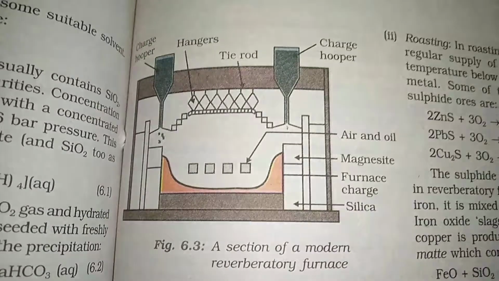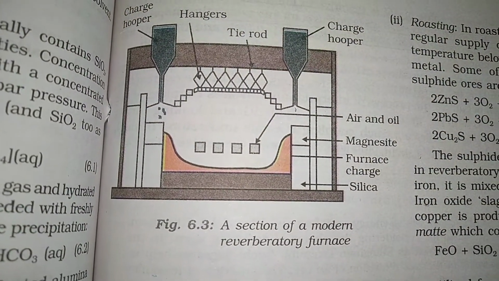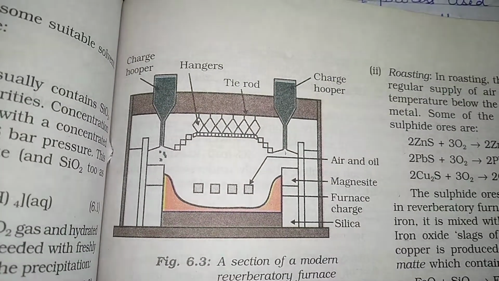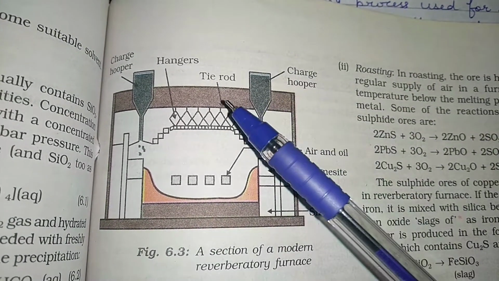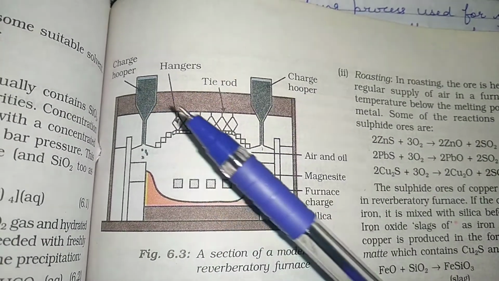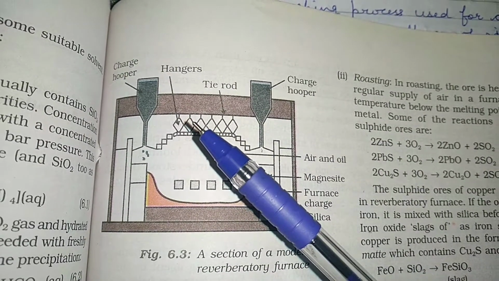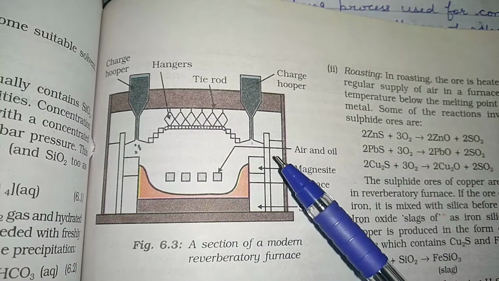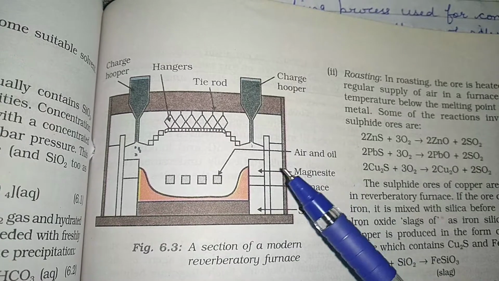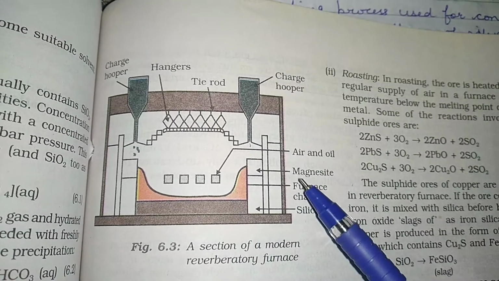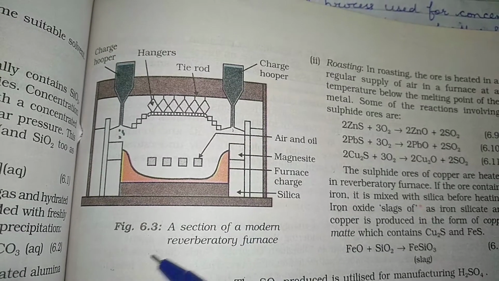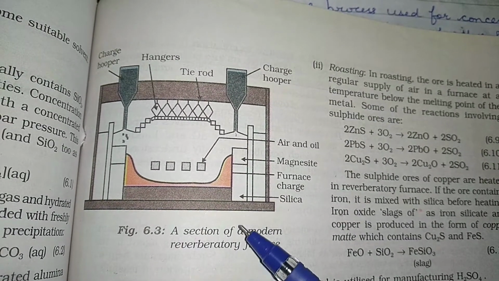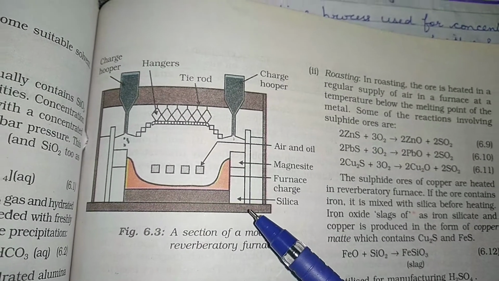So this is the pictorial presentation of the reverberatory furnace. This is the modern reverberatory furnace, where you can see the charging hopper. These are the tie rods. These are the hangers. So this is known as the reverberatory furnace, where air and oil are present here. This is the magnesite, the furnace charge and silica. Basically this is the reverberatory furnace, where high temperature can be given to obtain the pure material. Let me discuss how it works.